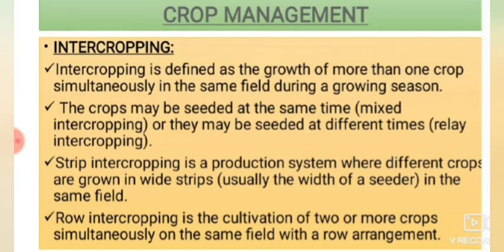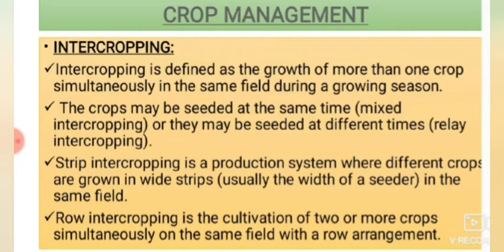The crops may be seeded at the same time, which is mixed intercropping, or they may be seeded at different times, which is relay intercropping. Mixed intercropping is mixing all the crops and sowing them in the same field. In relay intercropping, at first we start one crop, and after some days of cultivating that first crop, we start another crop.